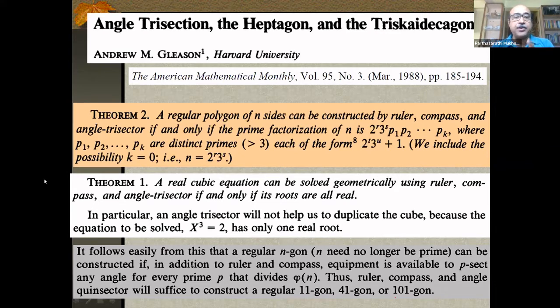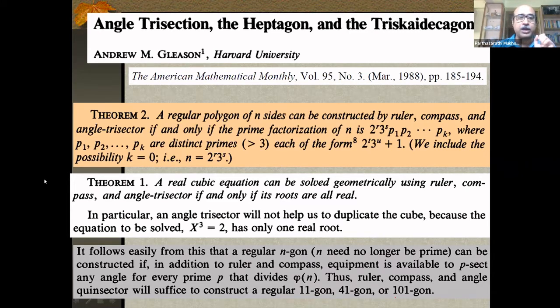Further, a real cubic equation can be solved geometrically using ruler, compass, and angle trisector if and only if its roots are all real. There is another very important point related to the duplication of the cube problem. If you start with a unit cube, its volume twice is 2, and you want an x such that x cube equals 2. That's the translation of the geometric problem into algebraic language.